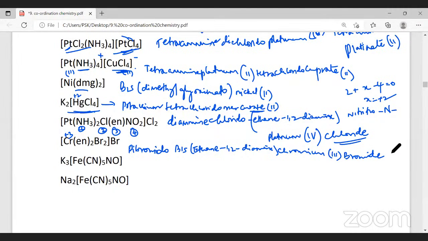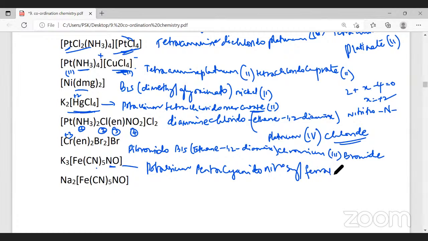Did you understand? Should I write the oxidation name again? How to find the oxidation name? Is it possible? Yes, sir. What will be the name of this one? It will be potassium, cation. Cyanide we have and nitrosyl. This is a neutral ligand. C comes before. Potassium pentacyanido nitrosyl. NO is a neutral ligand. Nitrosyl. And we will name it ferrate.